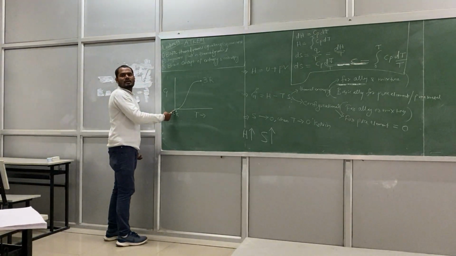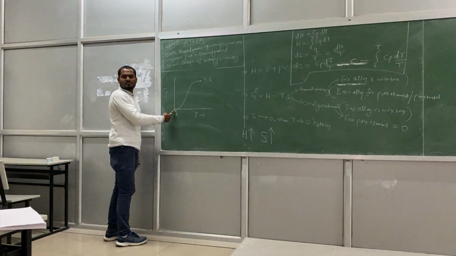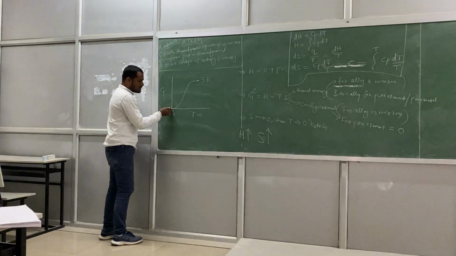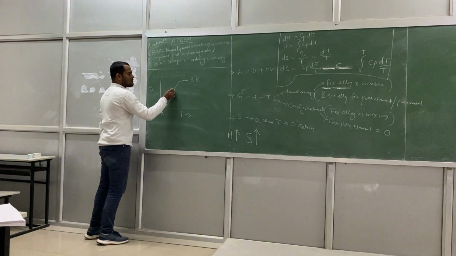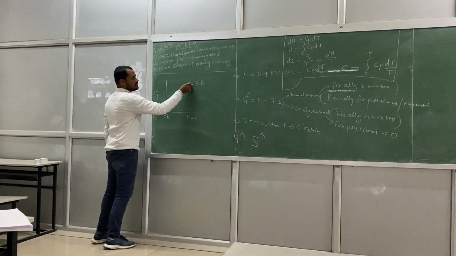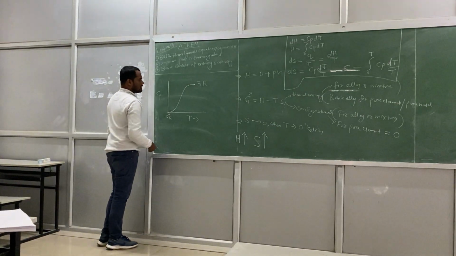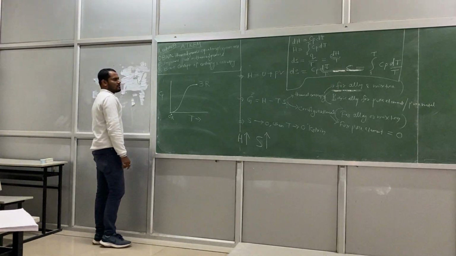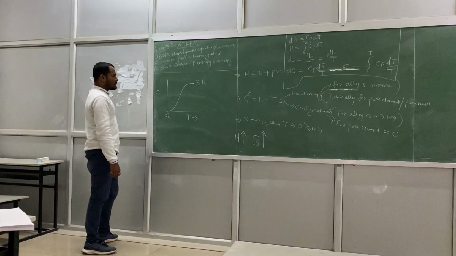Why? Because there are no vibrations. So once you raise the temperature, it increases, goes to the maximum value and finally reaches a constant, and it becomes 3R. So 3R is the maximum Cp value, right? This is the graph, S kind of graph.